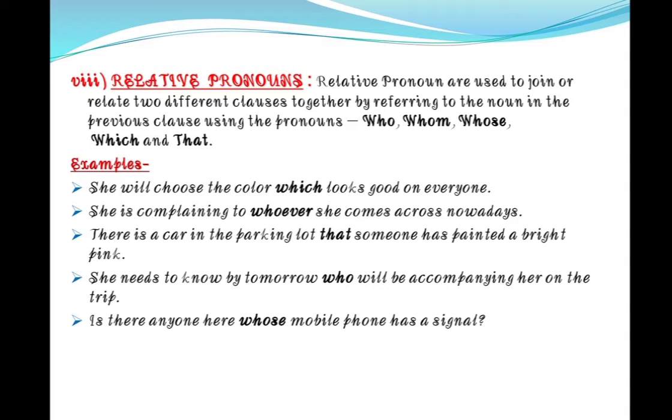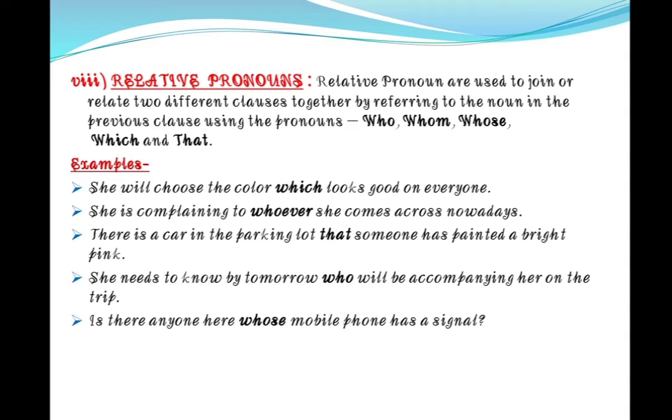We use relative pronouns to join these two sentences, like principal clause to principal clause, subordinate clause to subordinate clause, principal to subordinate clause. Any sentence can be there, like she will choose the color which looks good on everyone. Here, which is used to join two sentences.